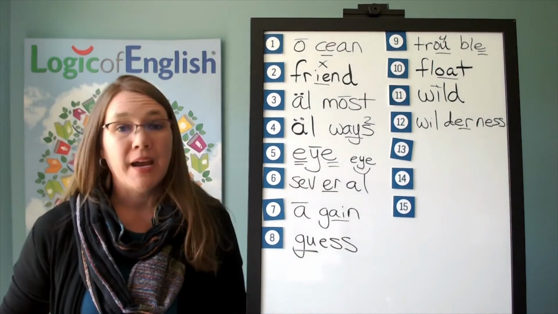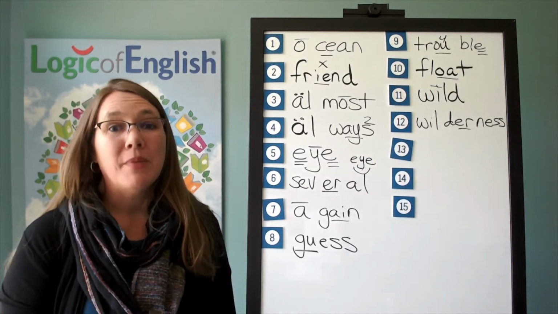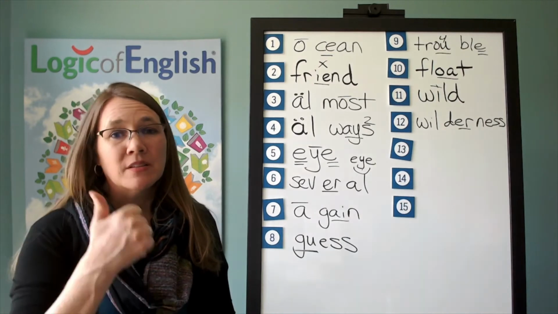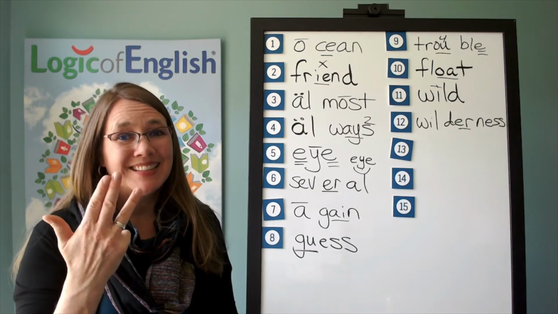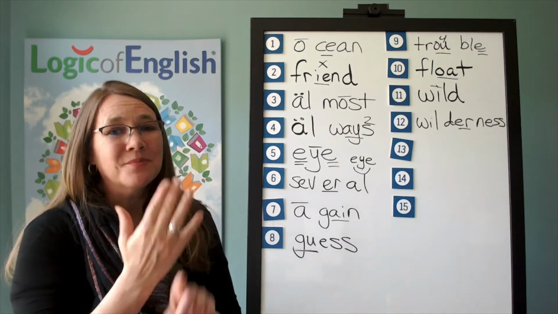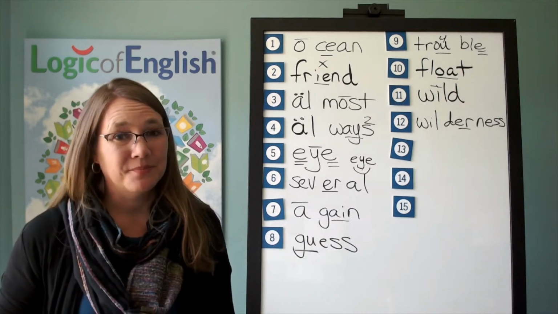The next word is pounce. The cat will pounce on the toy if I throw it on the floor. Pounce. Go ahead and say pounce. Let's sound it out. P, ow. Use an ow, n, s. Use a c, s. Silent final e. Go ahead and write pounce, sounding it out as you write it.